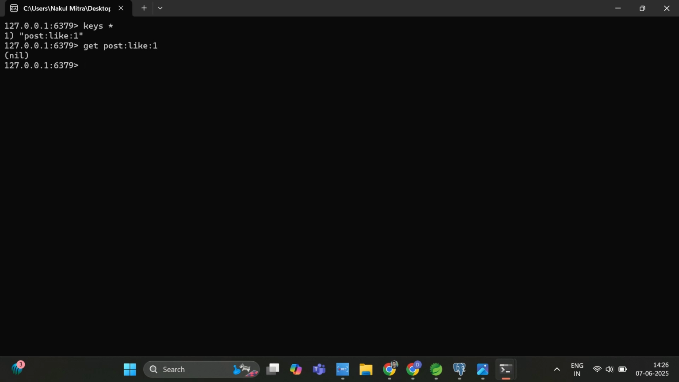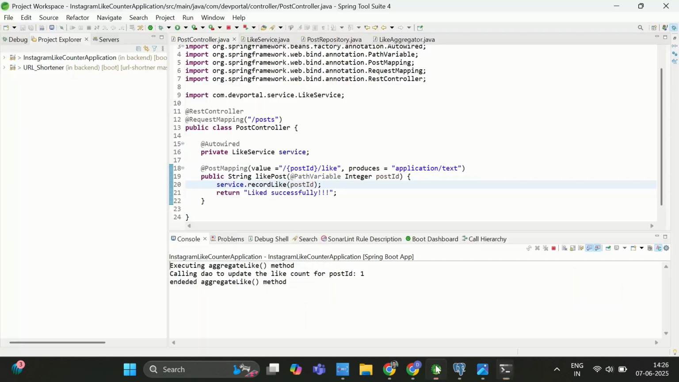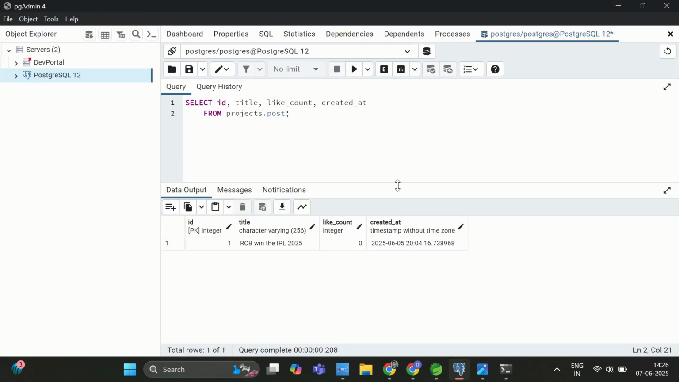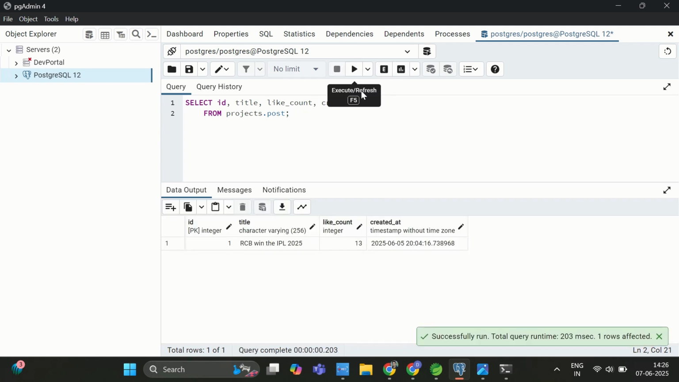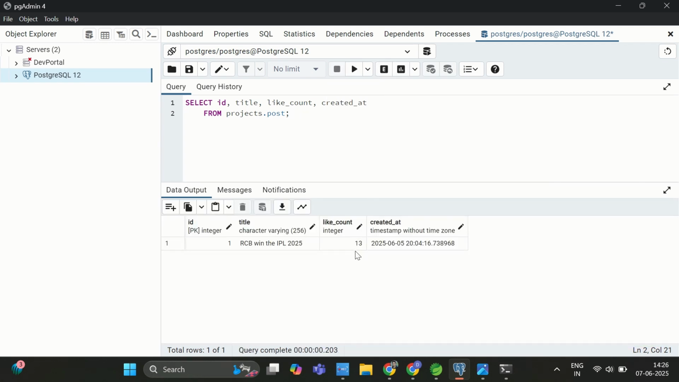I guess my scheduler method already got executed. You can see it here, it is saying executing the like aggregate method. It is calling the DAO. If I go to my database again, currently we saw it is 0. Now let's see whether it is updated or not. So it is updated to 13. This is how we have done the bulk updates in a single shot, as you can see it here.